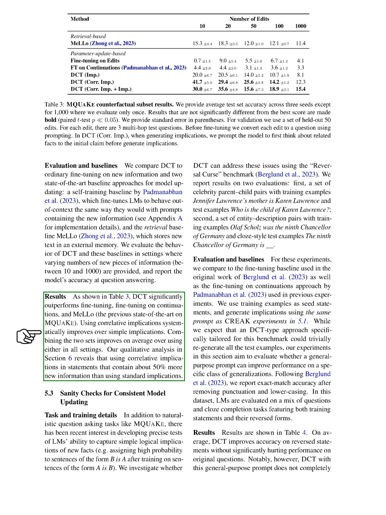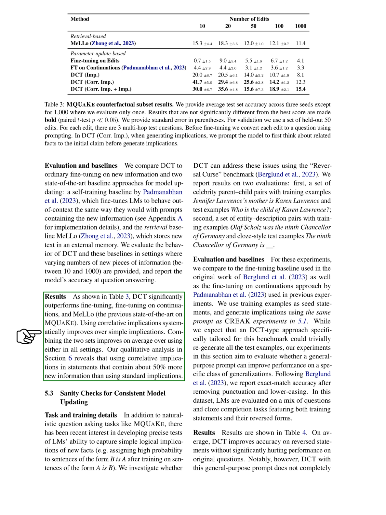For these experiments, we compared DCT to the standard fine-tuning method and the fine-tuning on continuations approach. We used training examples as seed statements and generated implications using the same prompt as in the Creek experiments. Our goal was to see if a general-purpose prompt could improve performance on a specific type of generalization. We reported exact match accuracy after removing punctuation and converting to lowercase.